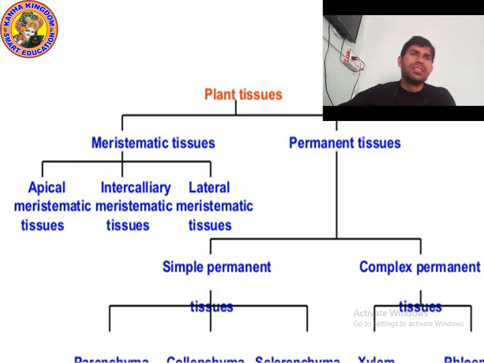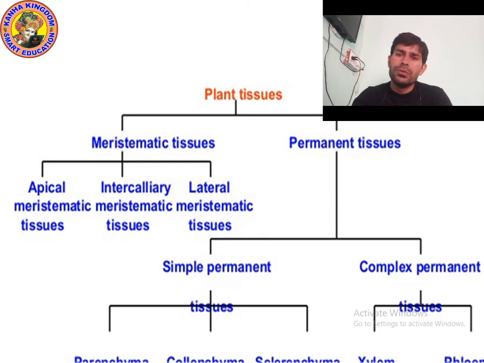Okay. So first of all, we will study about permanent tissue. Then we will study about meristematic tissue. No, let's do it in reverse. First of all, we will study meristematic tissue. Then we will study permanent tissue.